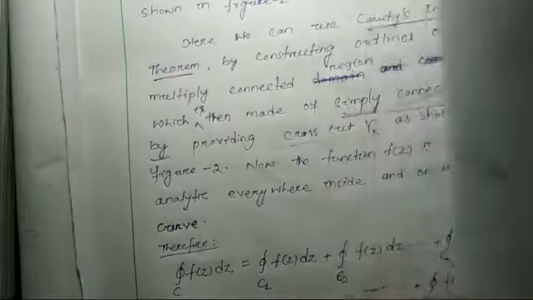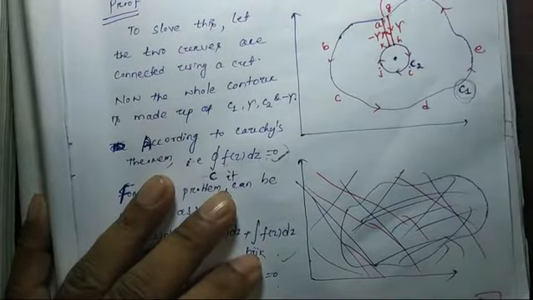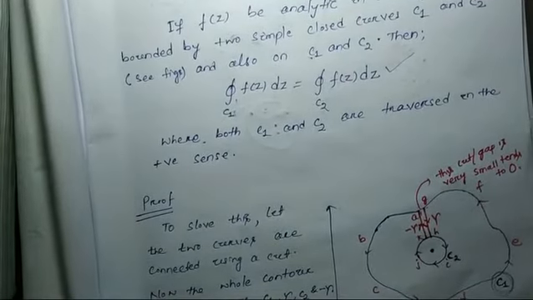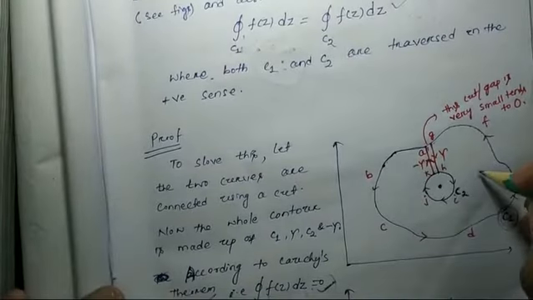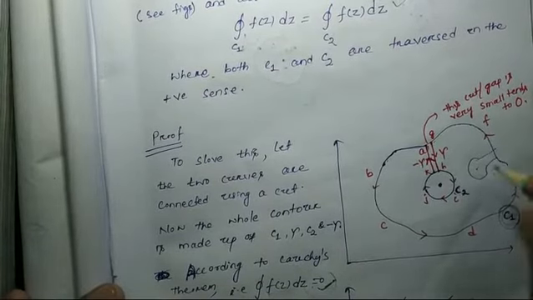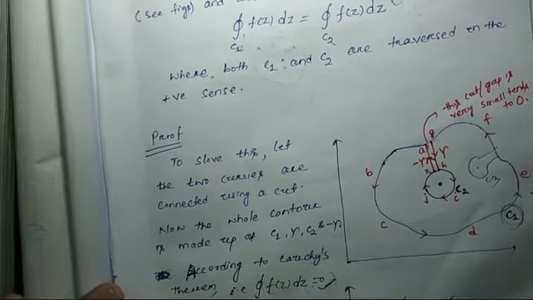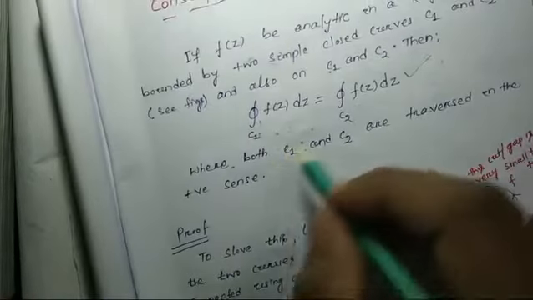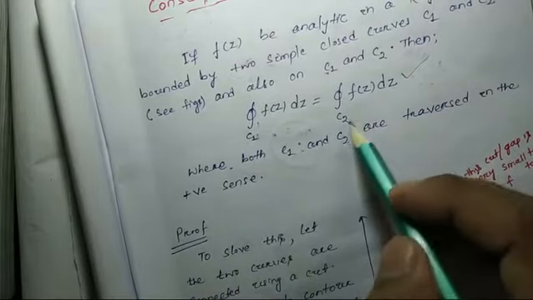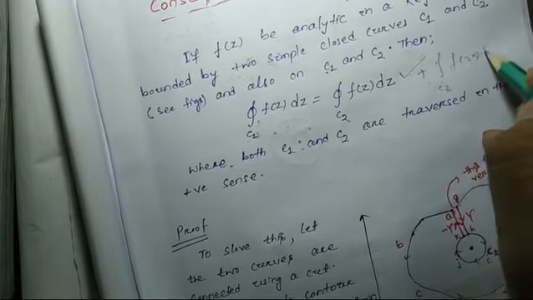So here we have two curves, one is C1, another is C2. At the end, what we found? We found this one. Okay, if we have a number of curves, if I consider another curve here, suppose it is C3, then what will happen? Then the integral over C1 is equal to the integral over C2 plus C3 of f(z) dz.